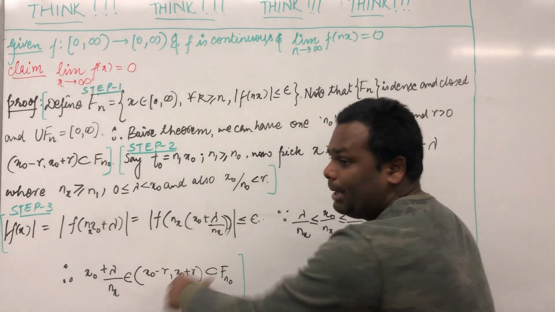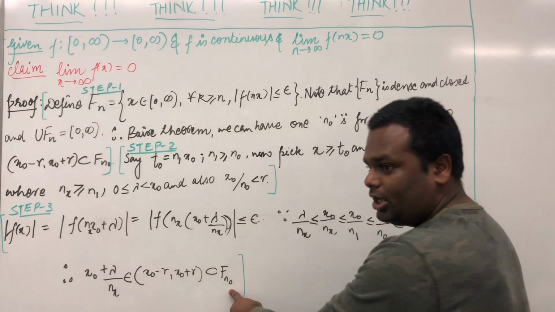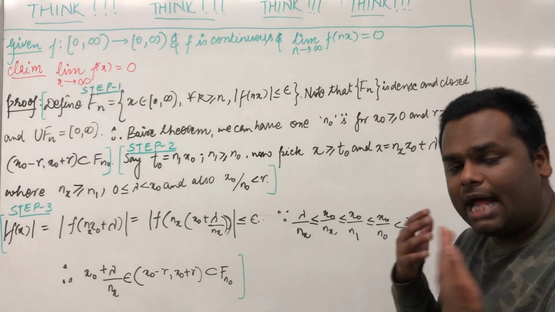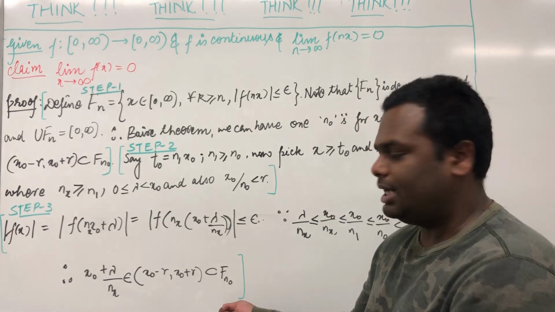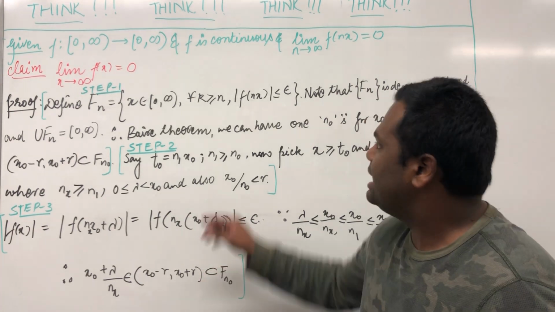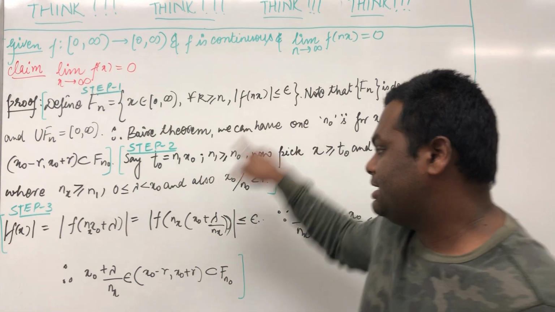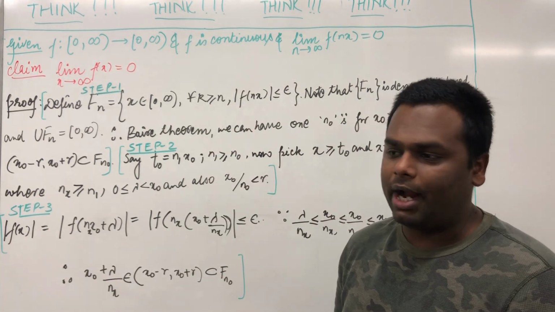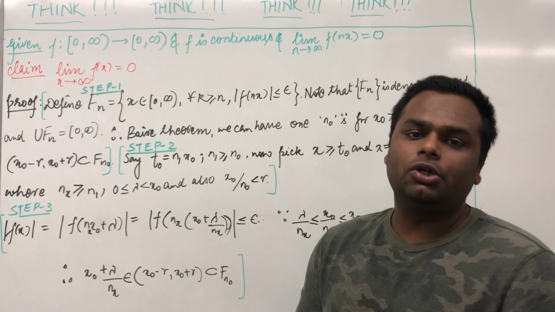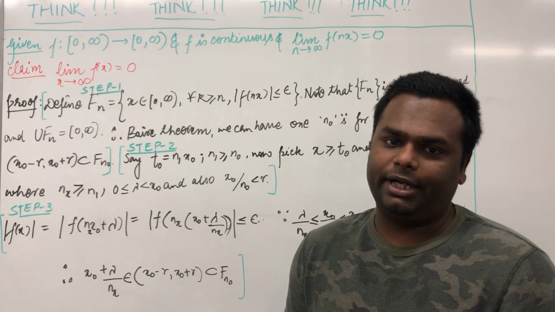And this interval, by Baire's theorem, lies inside Fn naught. But in that subset, the function is less than epsilon. So this function is less than epsilon, and this is what we wanted to show. Therefore, the function goes to 0 as x goes to infinity.